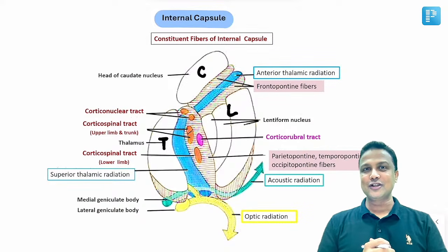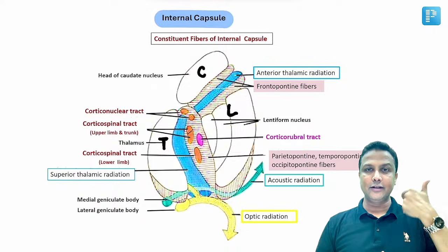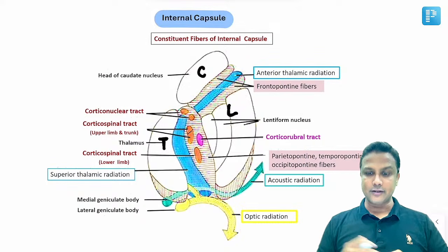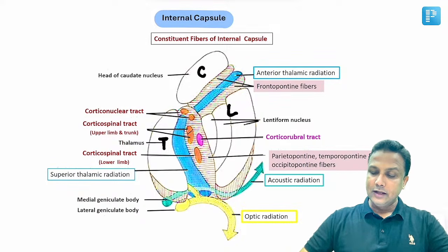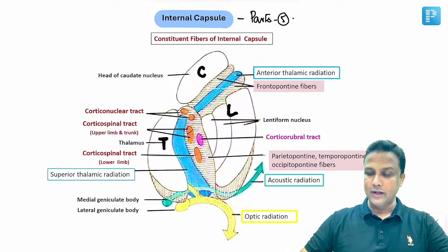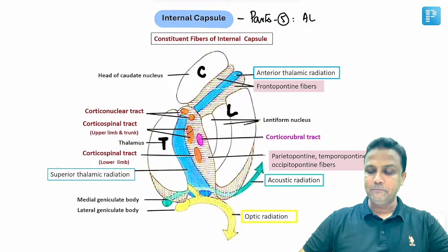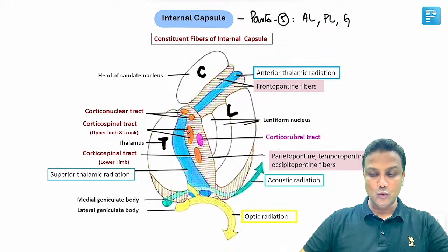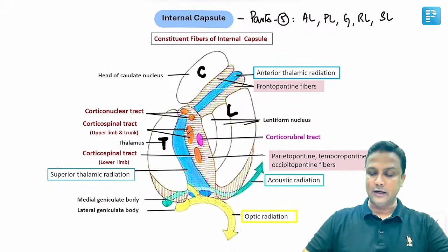अगर आपको एग्जाम में रिलेशन पूछा जाएगा, what is the medial relation of the internal capsule? Caudate nucleus and the thalamus. What do you have on the lateral side? That will be the lentiform nucleus. Okay. Next one. अगला सवाल यहाँ पर ये है, what are the parts of internal capsule? Remember there are totally 5 parts. One will be the anterior limb, another one will be the posterior limb, the bend in the middle will be genu, and then there will be retrolentiform part and sublentiform part.